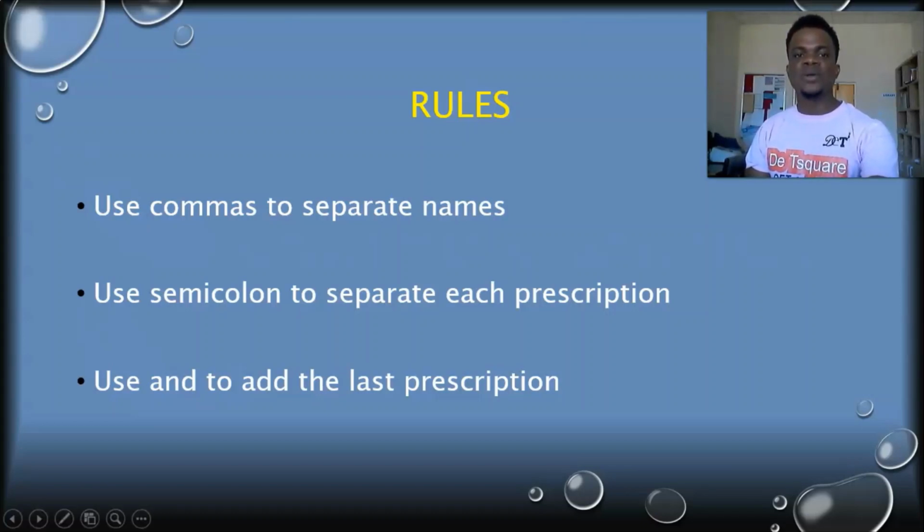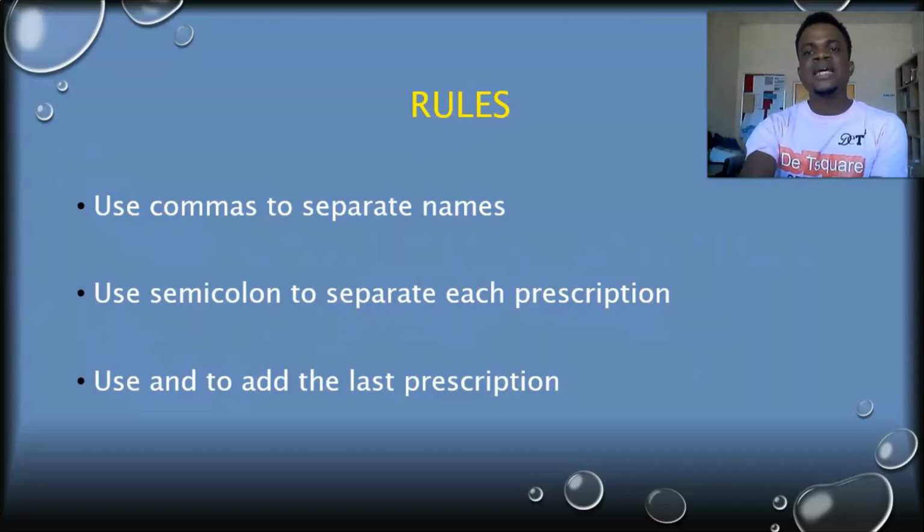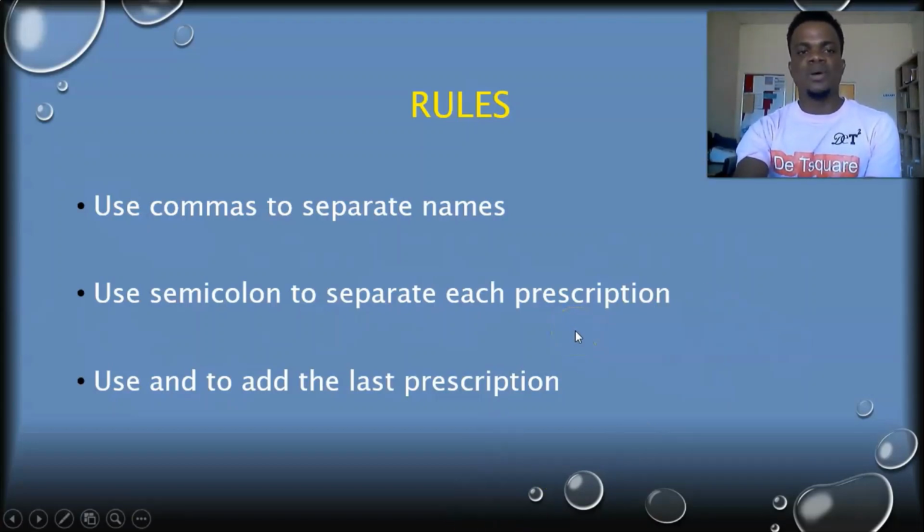You use a semicolon to separate each prescription. Let's say you have like 4 prescriptions. You have Ramipril, maybe 400 milligram 3 times daily to be taken without water, amlodipine, and so forth. So for each prescription, when you complete the first prescription, you will use a semicolon to separate one prescription from the other. But for the last prescription, we are not going to use a semicolon. We are going to use and to add the last prescription to the list. Now let's look at some examples.